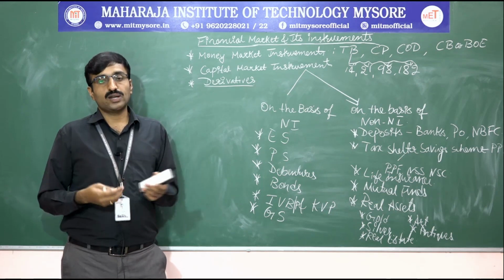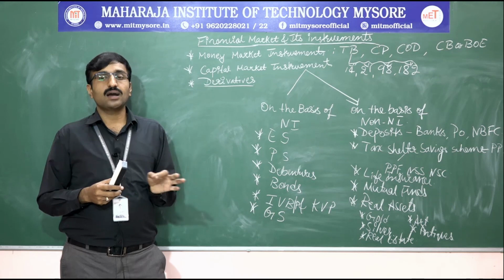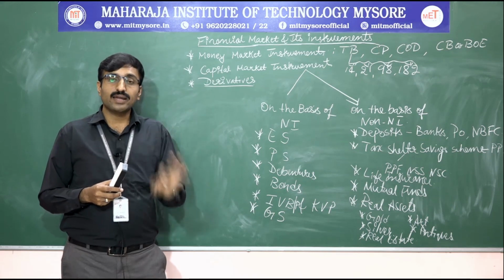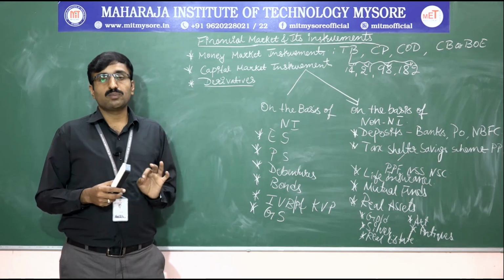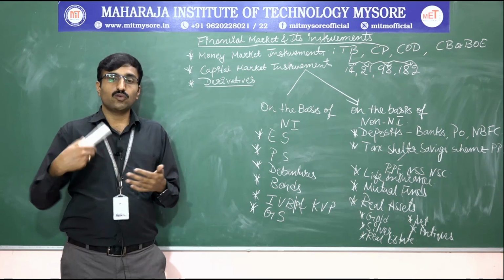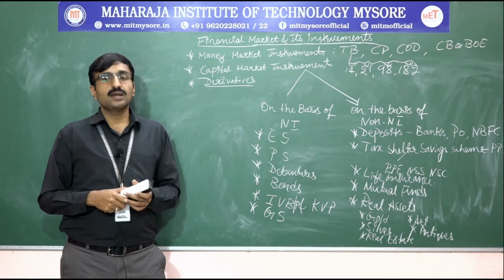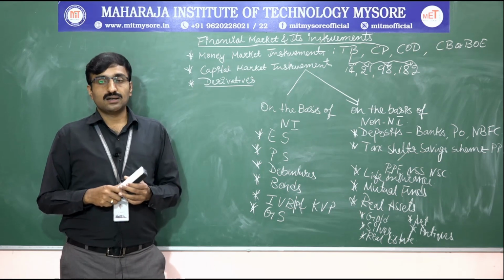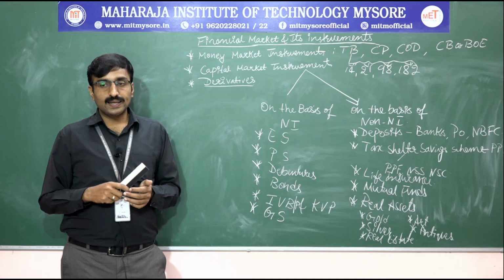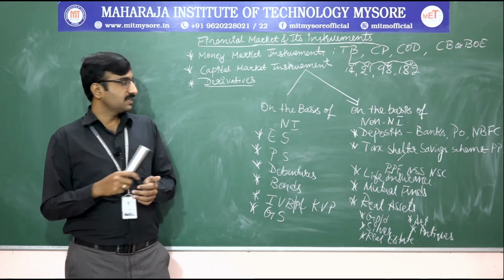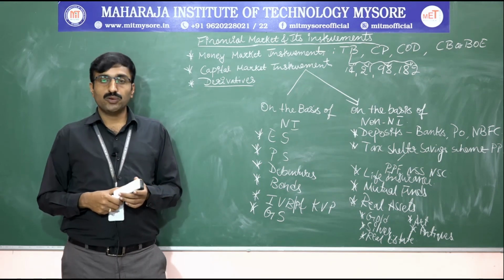That is called a call option. The underlying asset is a determined asset bought by the investor, so he may go for a call option or a put option. We call the call option the right to buy, and the put option the right to sell. That is RTB and RTS. This is about derivatives. I hope you understood.